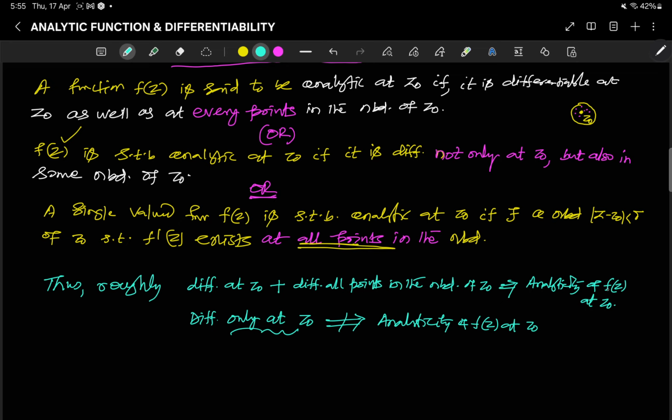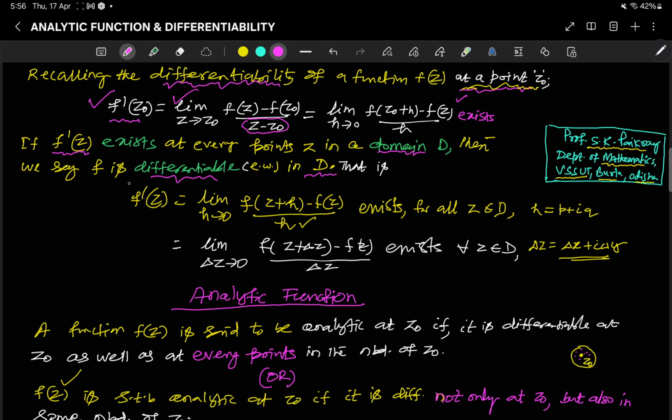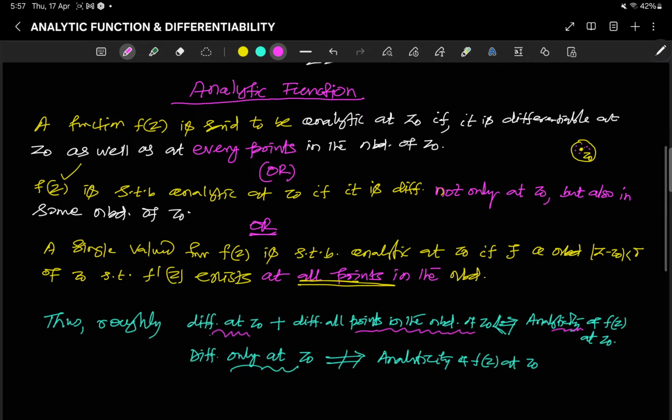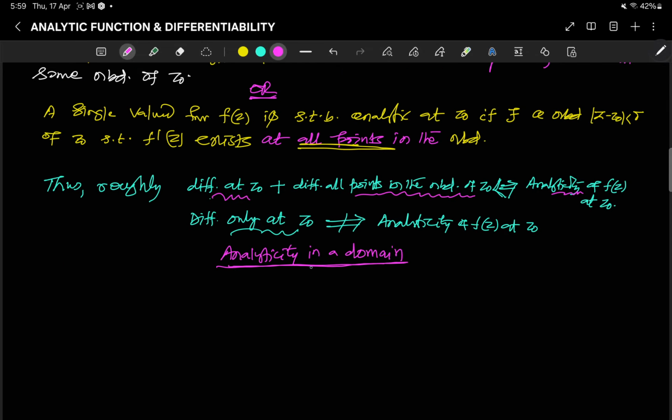However, if f(z) is analytic at z0, then we can write this double implication: differentiability at z0 plus differentiability at all points in the neighborhood implies analyticity, and vice versa also. Analyticity at z0 means differentiable at z0 as well as differentiable at all points in the neighborhood of z0, okay? Next, like the differentiability in a domain, at a point we discussed the analyticity. Now differentiability in a domain, likewise we have the analyticity in a domain.